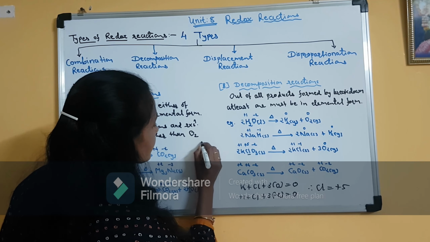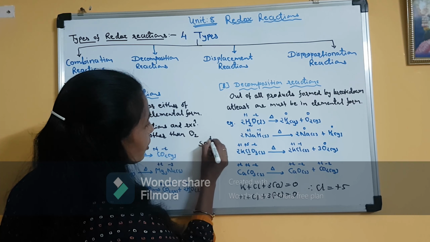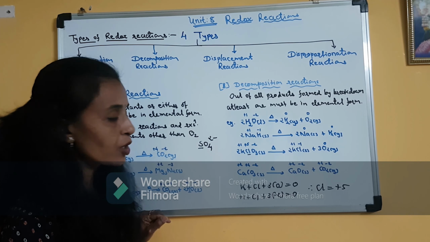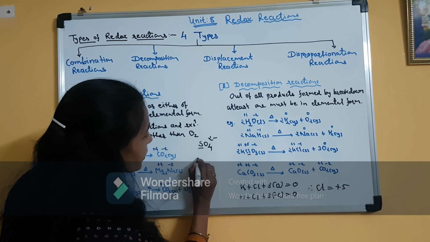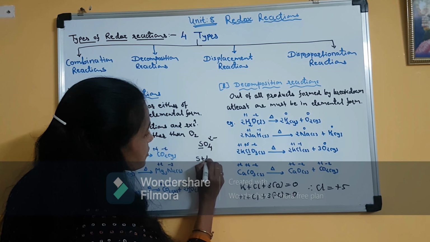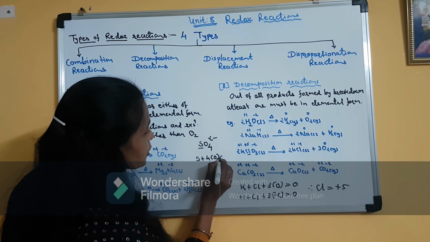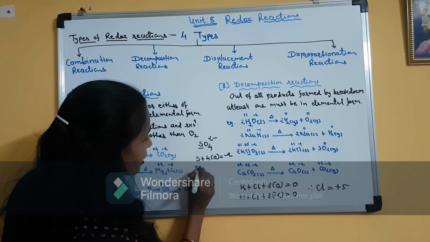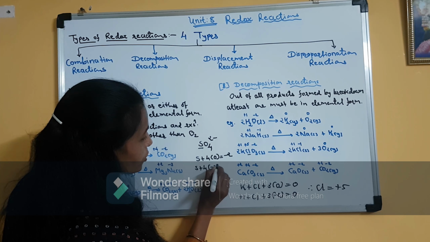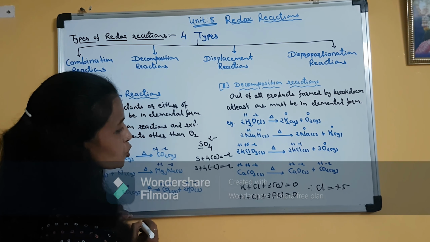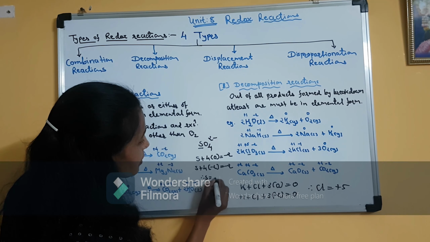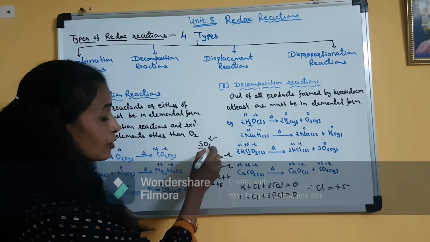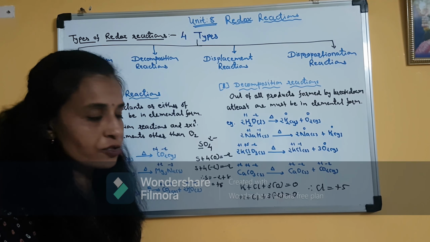Clear? If it is in a polyatomic form like this, and you are asked to find out the oxidation number of sulfur, then for a polyatomic ion we write S plus 4 oxygen is equal to the charge of this ion, meaning it is -2. So sulfur plus 4 oxygen, where oxygen is in -2 oxidation state, is equal to -2. So sulfur is equal to -2 plus 8. So it is +6. So in the sulfate ion, sulfur is in +6 oxidation state.